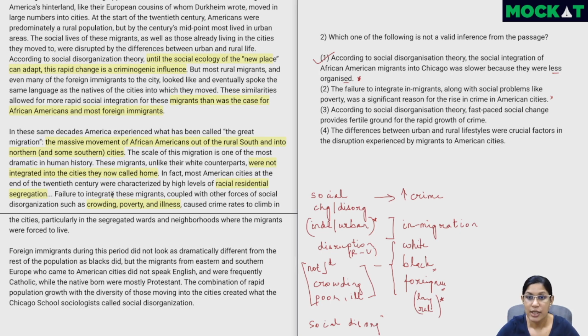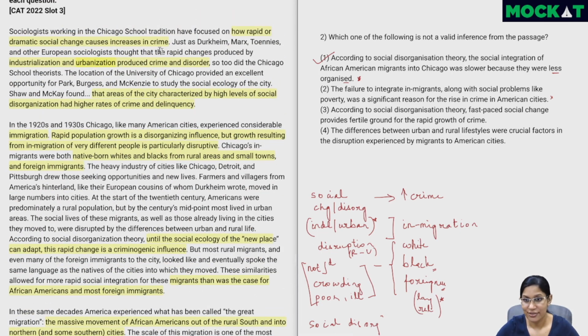That's something which we know from the beginning itself, right? Rapid or dramatic social change causes increases in crime. So this is again just given in a different way, fertile ground for the rapid growth of crime, which is nothing but a fast increase in crime. So this is something which we can eliminate because we can infer this from the passage.